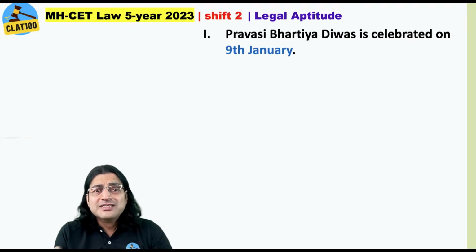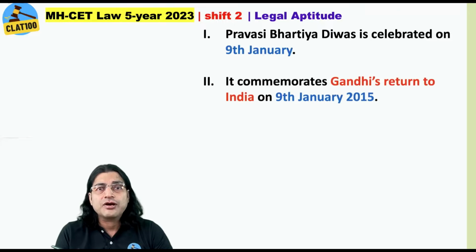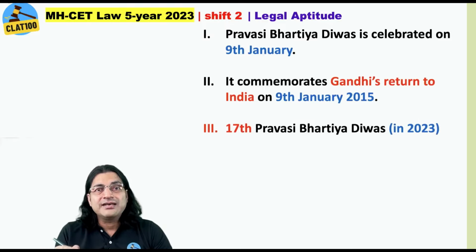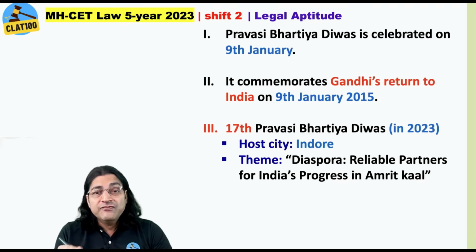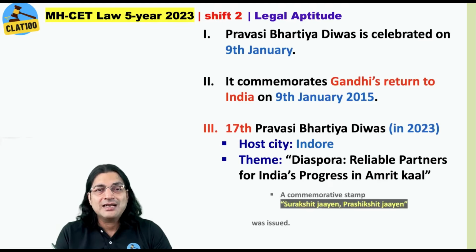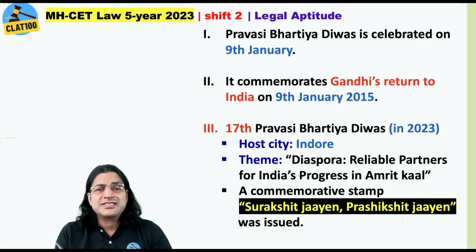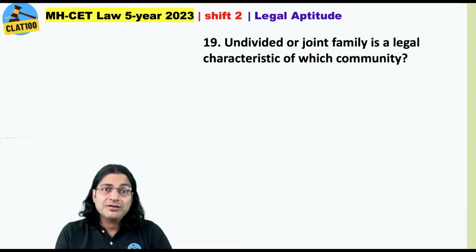Pravasi Bharatiya Divas is celebrated on 9th of January to commemorate Gandhi's return to India from South Africa on 9th of January 1915. 17th Pravasi Bharatiya Divas was celebrated in 2023. The host city was Indore. Theme was Diaspora, Reliable Partners for India's Progress in Amrit Kaal. And a commemorative stamp, Surakshit Jayen, Prashikshit Jayen, was also issued.